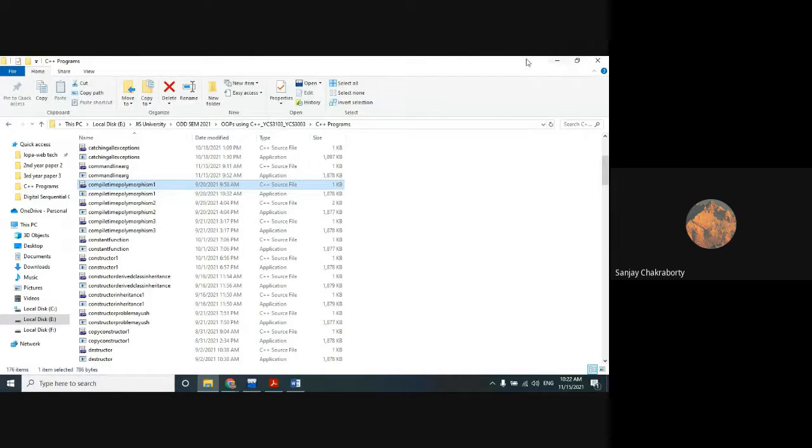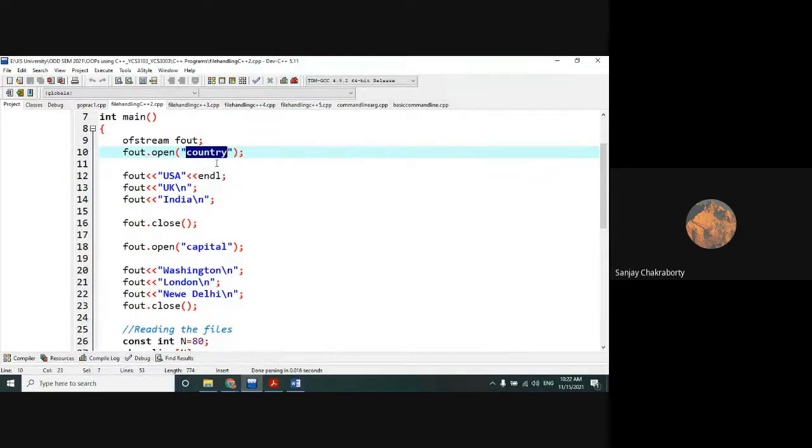So in this folder, the file with the name of country will be opened with the help of this open method and the file output streaming object, right? That we will see. Now when it opens, after opening we have to do some kind of writing operation. That means we want to write some contents within the file. How can we write the content?